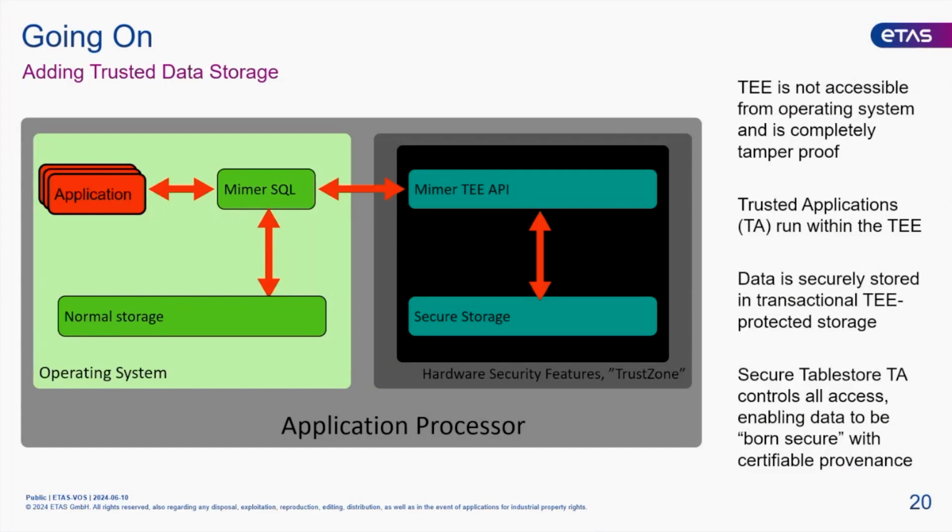Yes, that's an interesting add-on. The point is we can store data in the ARM processor, in something called the trust zone. The trust zone is a hidden-away part, an execution mode where you can run cryptographically signed pieces of software. With Mima, we teamed up with a British company called Trustonic, and they provide an operating system that runs inside this trust zone. What they provide is a secure storage that we use for Mima. They have a storage part, and we have an API on top of that.